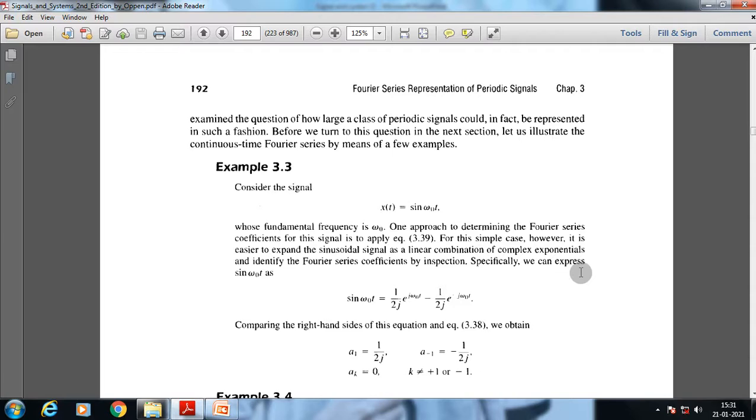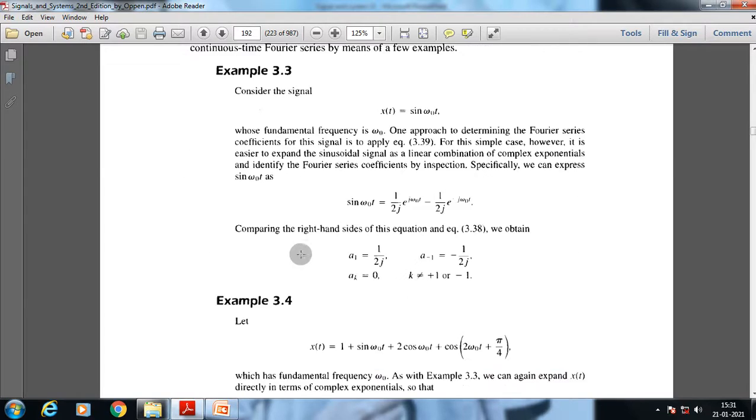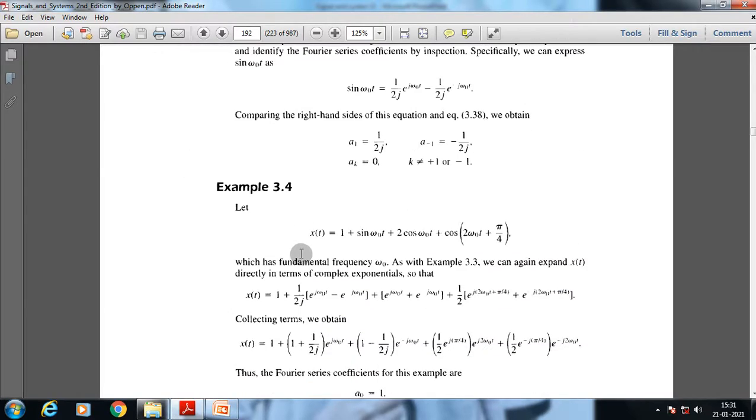So this specific signal has only one harmonic, a1 and a minus 1, and other than that we will not get any value. We also extracted the magnitude response and phase response of the signal. Next we will go into a much more complex problem, which we will now discuss.